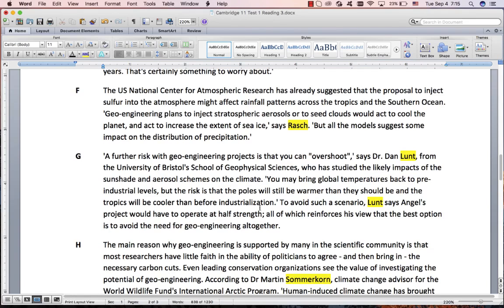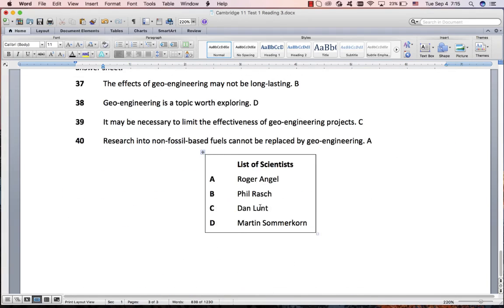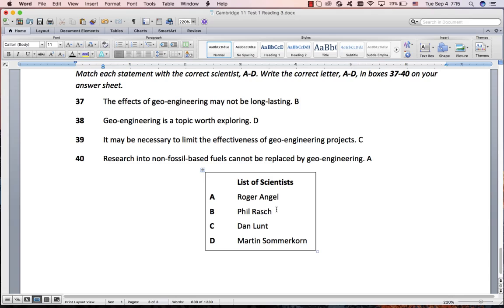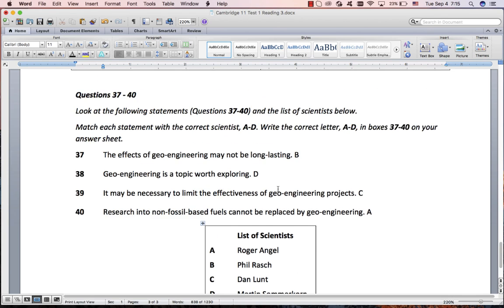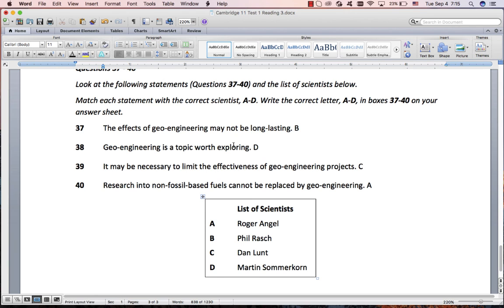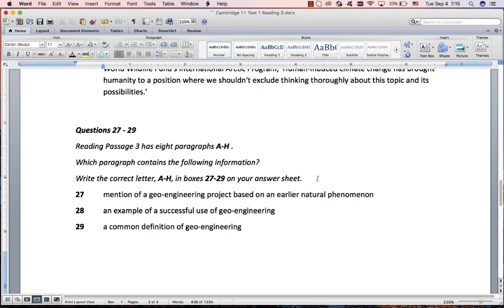Very difficult paraphrase. Anyway, you could get 2 quite easily, and then you could kind of guess the other 2. It wasn't such a bad question type. They did some really difficult paraphrase. Right, let's move on to the last one. Right, now this is super difficult.